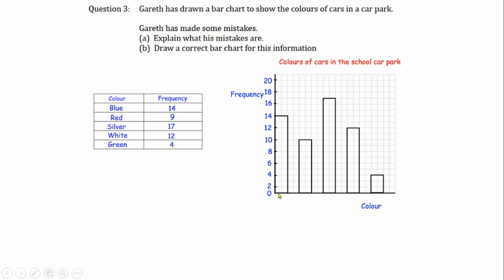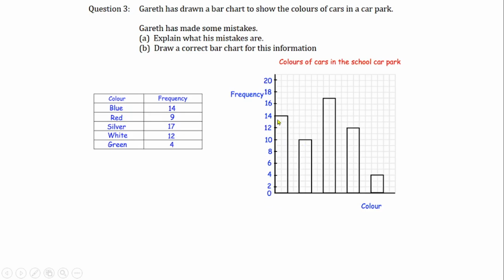So the scale labels are correct, but let's look at the gap between them. Between 0 and 2, we have just one line there, but between 2 and 4 we have two lines, which is not consistent. Between the rest, it's two lines, two lines, two lines, and two lines. So from the beginning, he made a terrible mistake. He used a zero, and for half of the 2 centimeters he labeled it 2. The next 2 centimeters he labeled 4, so there's a big mistake in the scale he used here. That is the first mistake you can see.